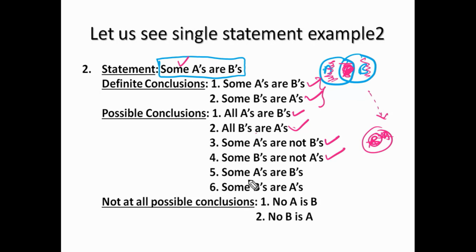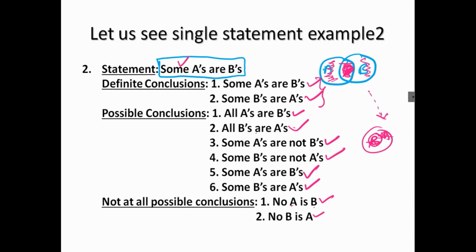Okay. Some A's are B's. It's a definite conclusion. All the definite conclusions can be considered as possible conclusions. That's why these are also possible conclusions. Next, not at all possible conclusions. Not at all possible conclusions are no A is B. Here in the statement itself, he has mentioned some A's are B's, which means some portion must be there with intersection in 100% of cases. So we cannot separate A and B. That's why these two are not at all possible conclusions.